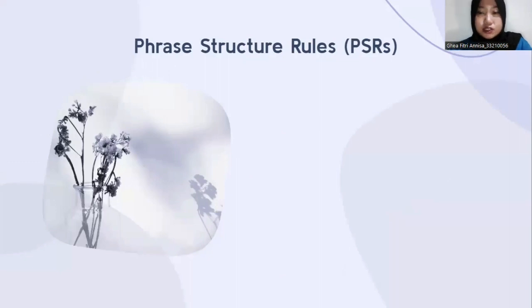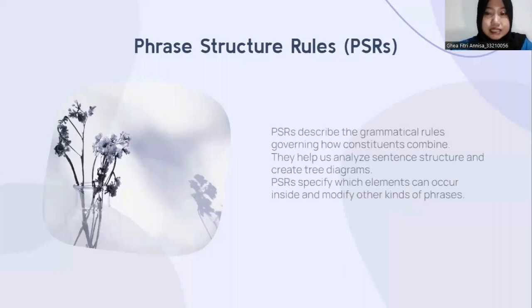Phrase structure rules describe the grammatical rules governing how constituents combine. They help us analyze sentence structure and create tree diagrams. PSRs specify which elements can occur inside and modify other kinds of phrases.